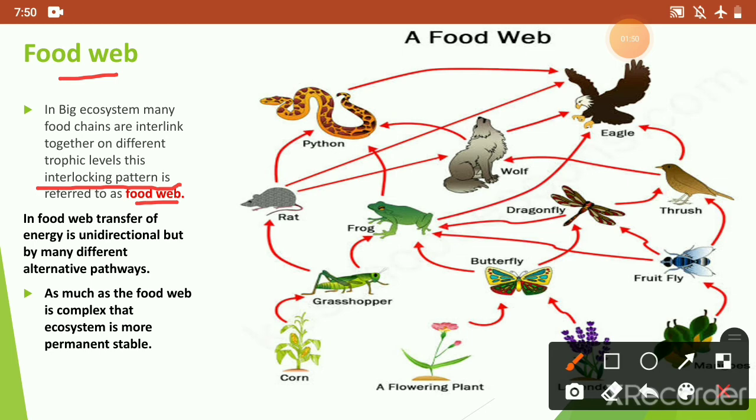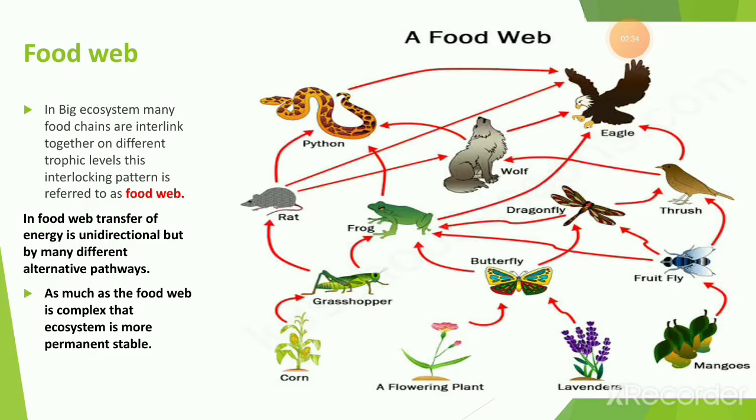In the food web, the transfer of energy is unidirectional but through many alternative pathways, as you can see in this figure. One important point to note on the food web is that the complexity of the food web in the ecosystem describes the stability of that ecosystem. That is, the more complex the food web is, the more stable and permanent the ecosystem will be.